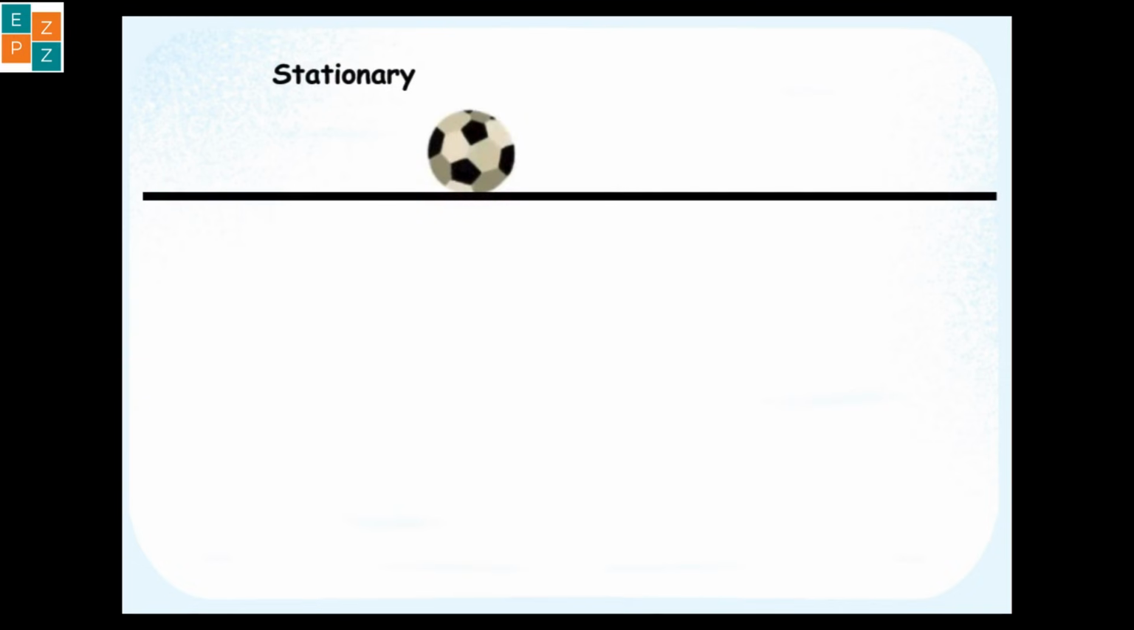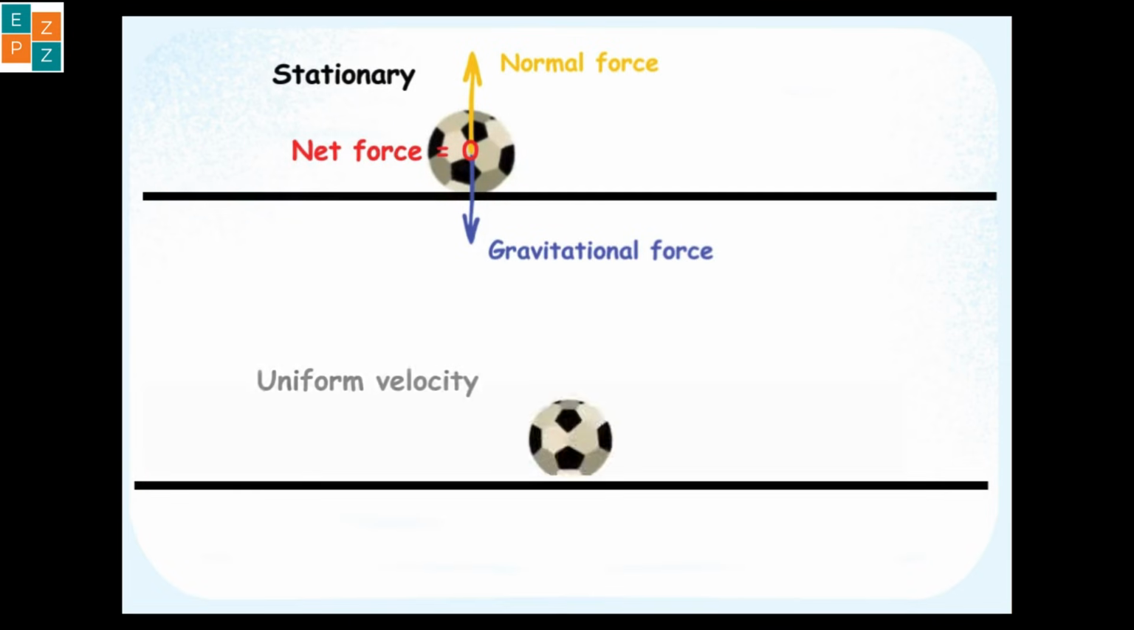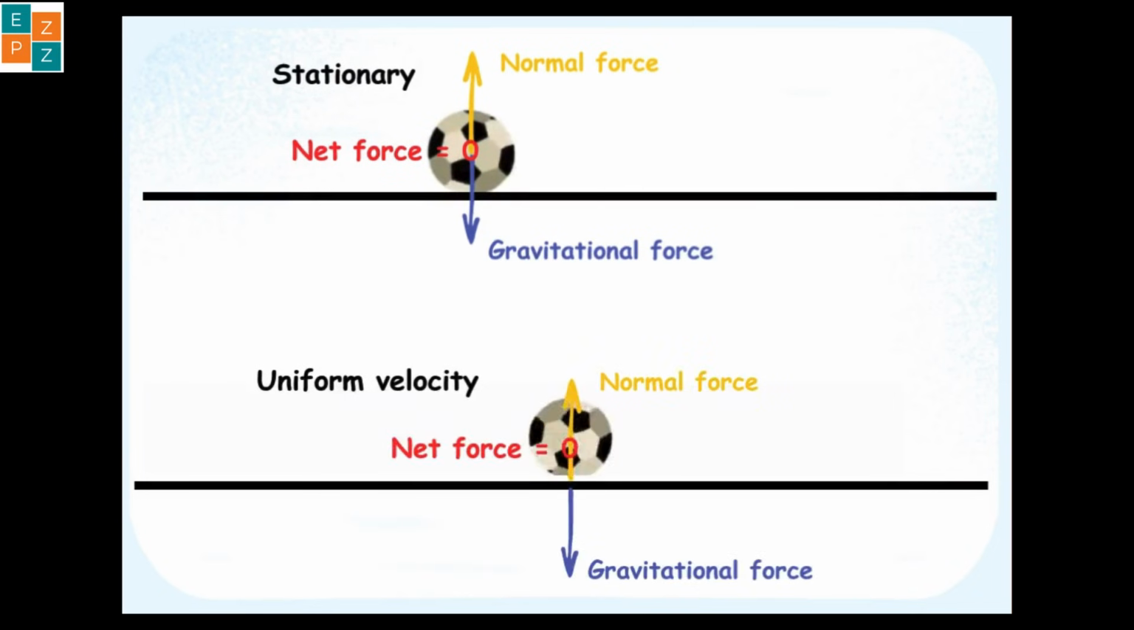So, there are two things that we learned here. First, if the object is stationary and the net force acting on it is zero, then it will continue to remain at rest. Second, if the object is moving at uniform velocity and the net force acting on it is zero, then it will continue to move at that same velocity.